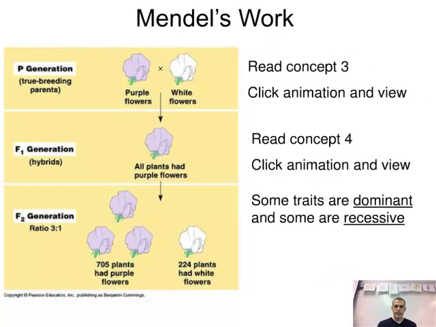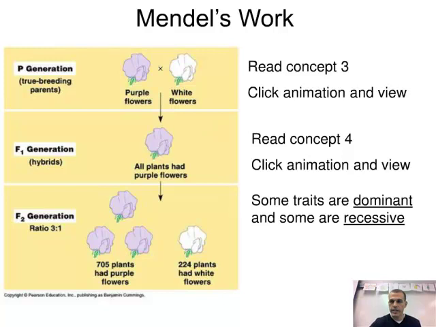So, looking at Mendel's work a little bit more closely here, up top you can see he was crossing at the P generation what they refer to as the true bred parents, meaning there was no cross between other organisms. They were basically bred with themselves. You have the purple parent here, which is the dominant trait in this particular case. The white flower is the recessive trait. And what he noticed in the first generation is that all he got was purple.